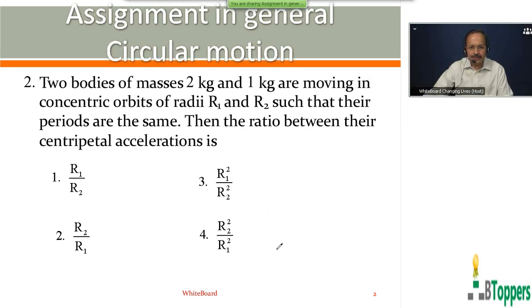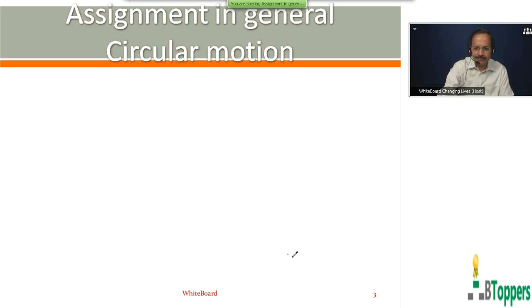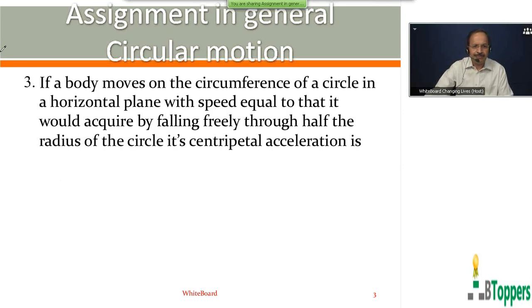Then I am going to discuss the next question, question number 3. See the question number 3. If a body moves on the circumference of a circle in a horizontal plane with speed equal to that it would acquire by falling freely through half the radius of the circle, its centripetal acceleration is?